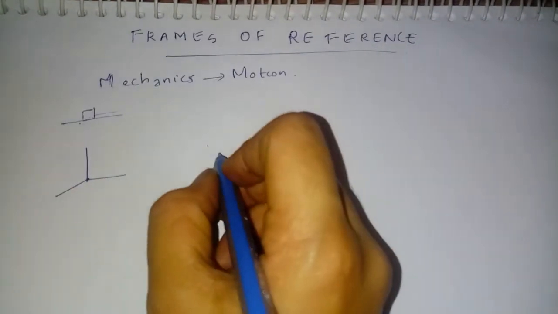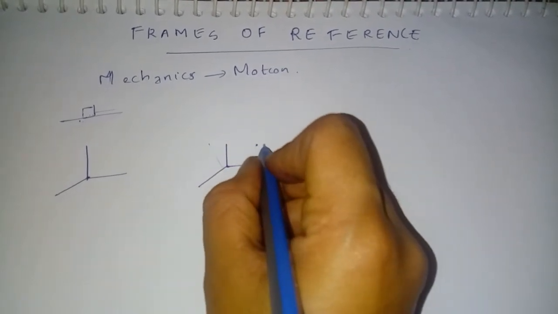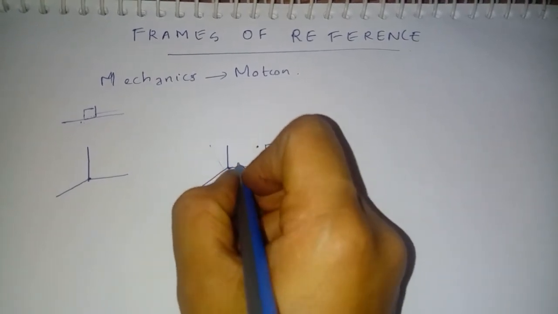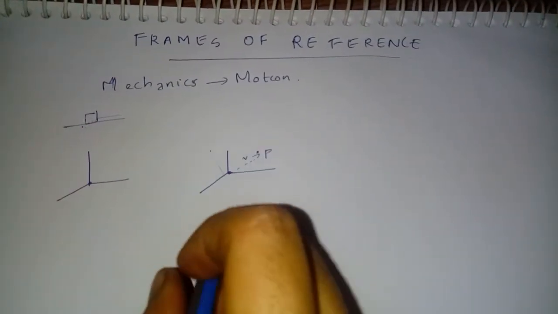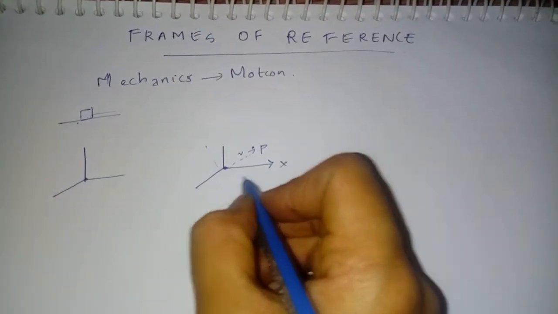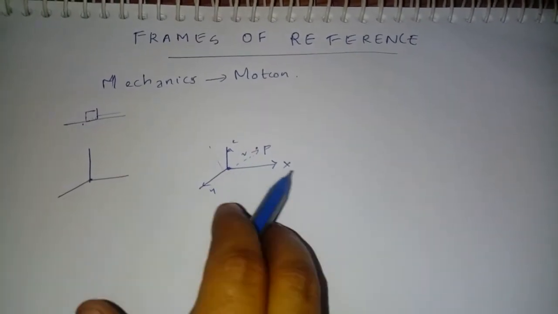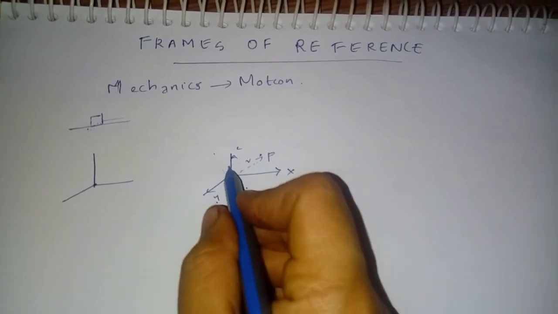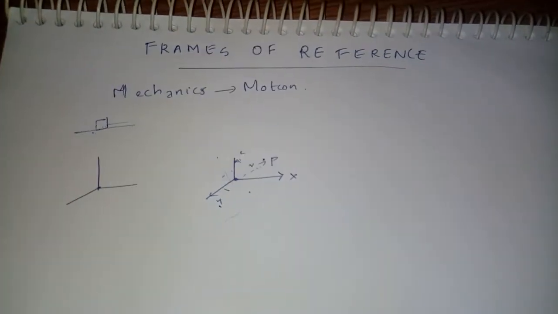If you are considering a Cartesian coordinate system, in which we consider a point P that represents a particle at a position vector r from the origin. Okay, and you know that we have three axes, x, y and z, with unit vectors i, j, k: i with respect to the x-axis, j with respect to the y-axis, and k with respect to the z-axis.